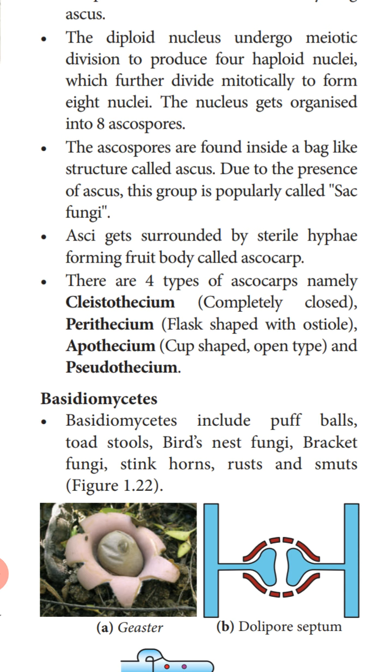So the ascocarps have 4 shapes. First one is the cleistothecium, which is completely closed. You can imagine a spherical ball structure. Perithecium is flask-shaped. The base is broad and the top is narrow. The neck region is narrow, with a small opening called the ostiole. Next is the apothecium. Here the ascocarp is a cup-shaped structure, an open type. And next one is the pseudothecium.